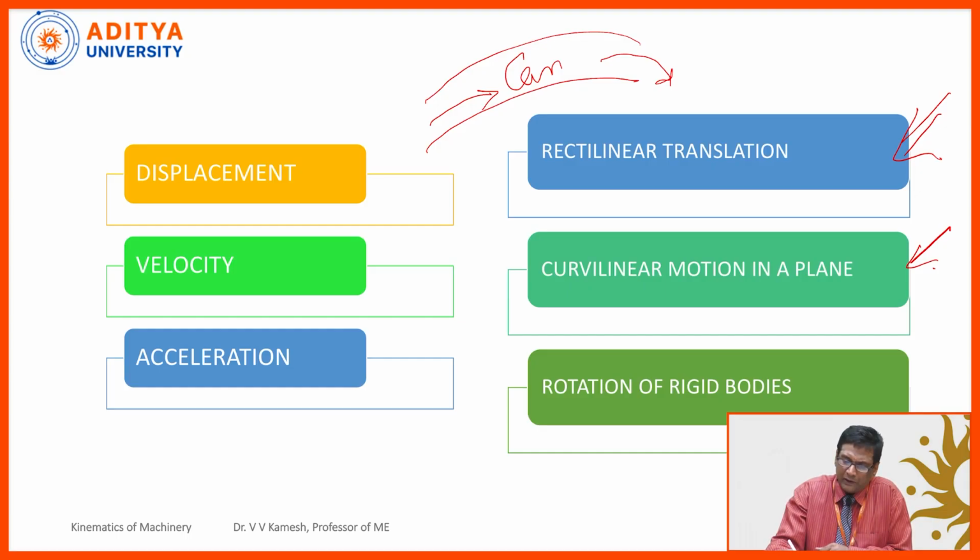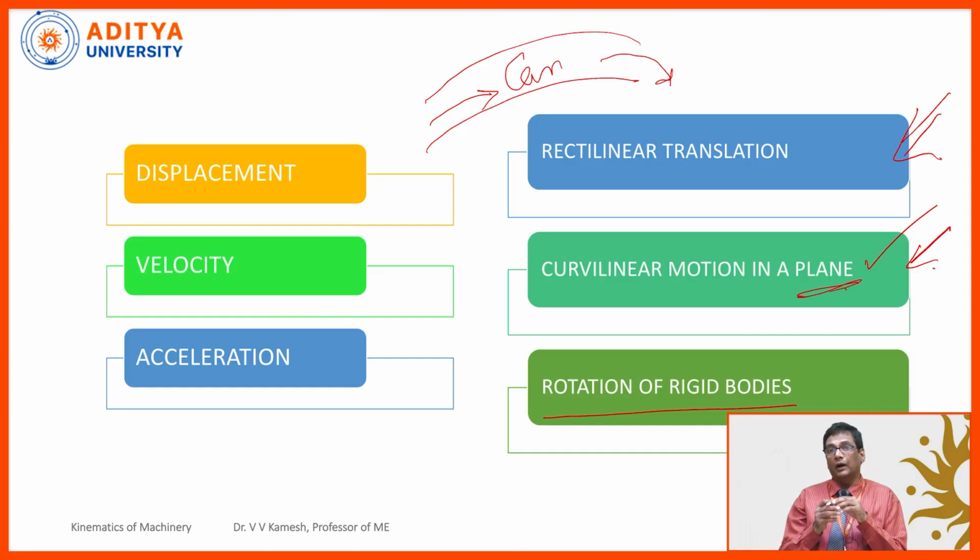In a plane means when all the particles are at the same level, then we call it a plane, right? Other than the plane, we have spatial motion, which we will discuss later, right? And the rotation of rigid bodies. There is a slight difference between curvilinear motion and rotation. Curvilinear motion means the total body is moving, a car or bus or bike or train, right? The total body is moving as a whole along a curvilinear path, right? So, the body is moving in a curvilinear path.